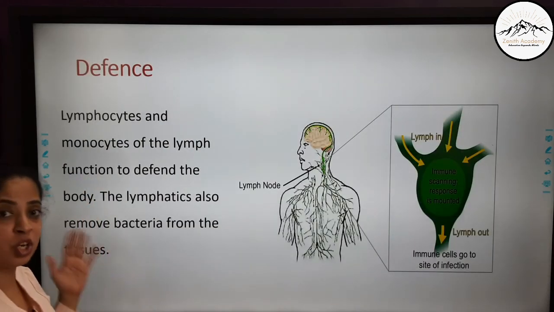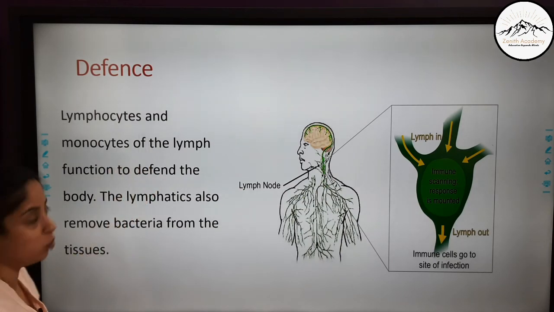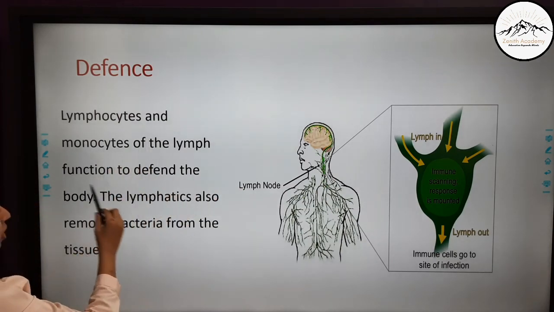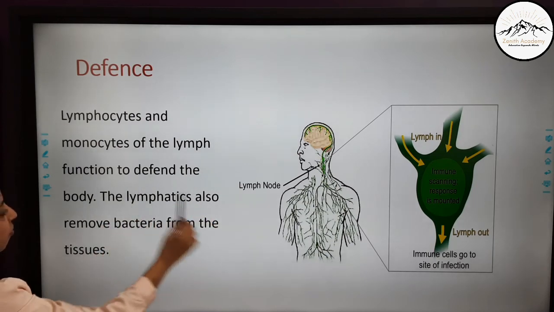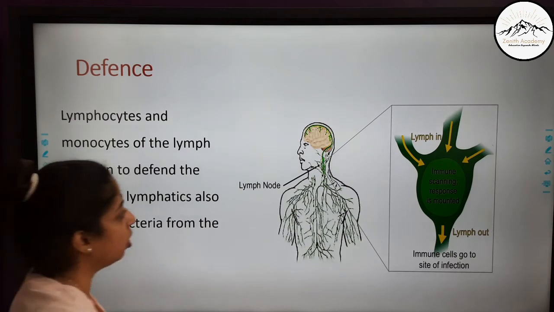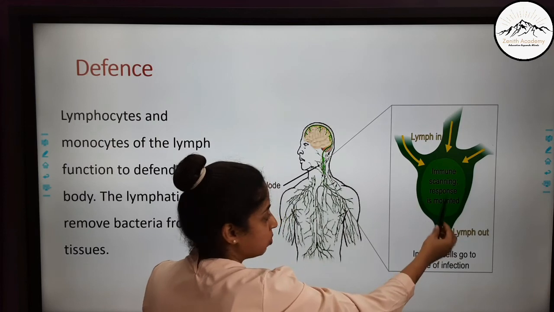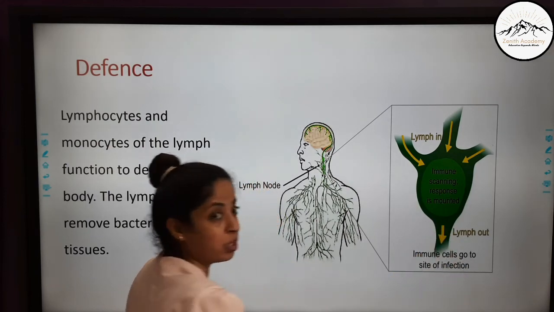Now it has a major role in defense. The lymphocytes and the monocytes, which are a type of WBC as you all know, of the lymph, function to defend the body. The lymphatics also remove bacteria from the tissues. Here you can see in the lymph nodes, the lymph goes in, the immune scanning response is mounted and the immune cells go to the site of infection.